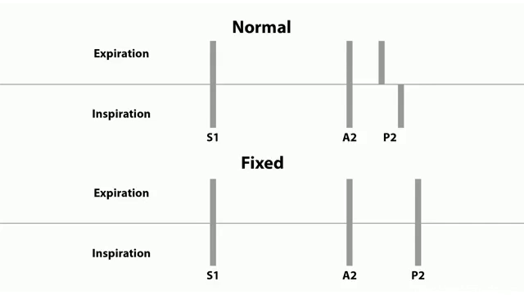So again, this will lead to a slower closure of the pulmonic valve and a fixed splitting of the S2. So it's during inspiration and expiration again.